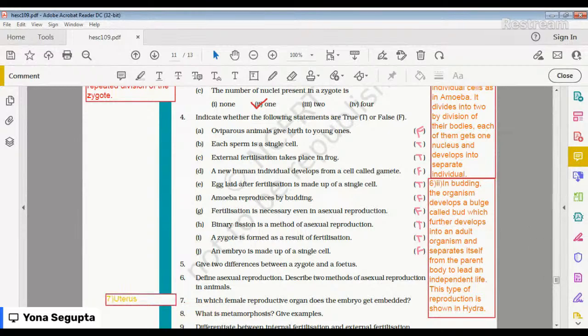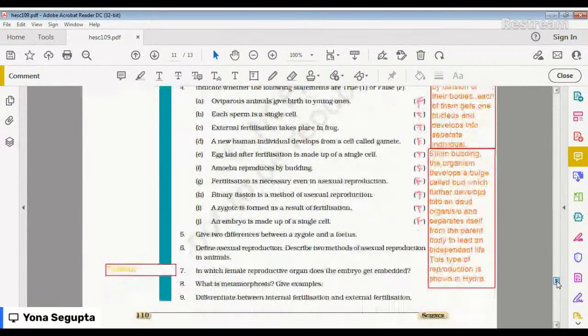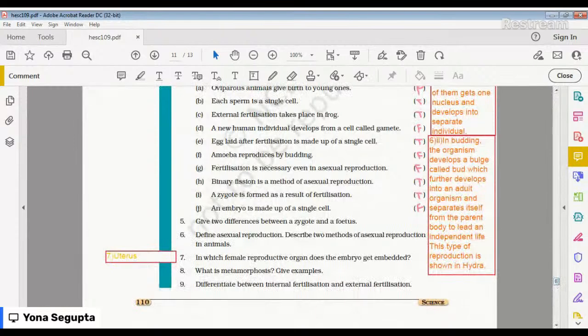Next is: what is metamorphosis? What is metamorphosis, and give examples. So let us do it. Metamorphosis is the transformation of a larva into an adult, involving sudden and abrupt changes in the body of an animal during the life cycle of an insect or amphibian, and examples are, you can say, frogs and butterflies.